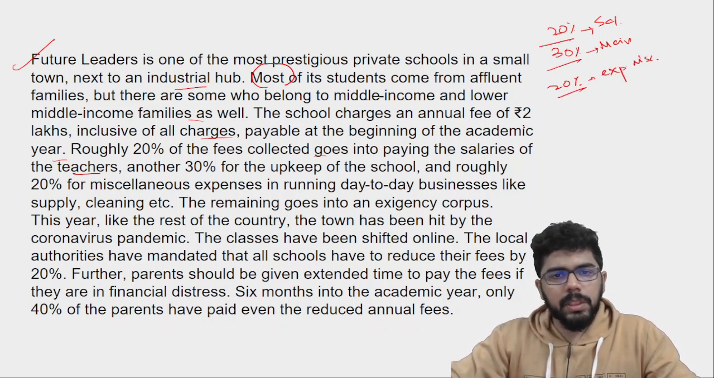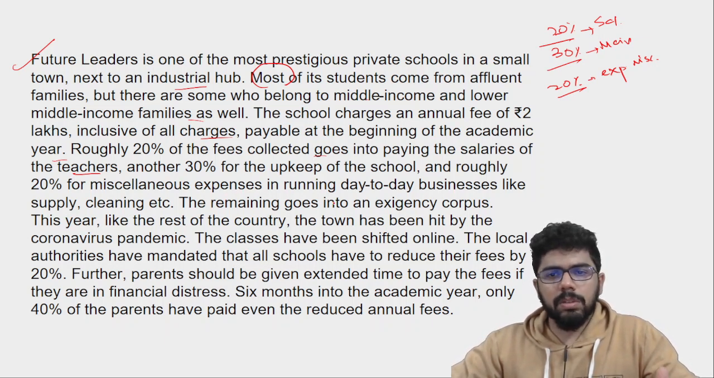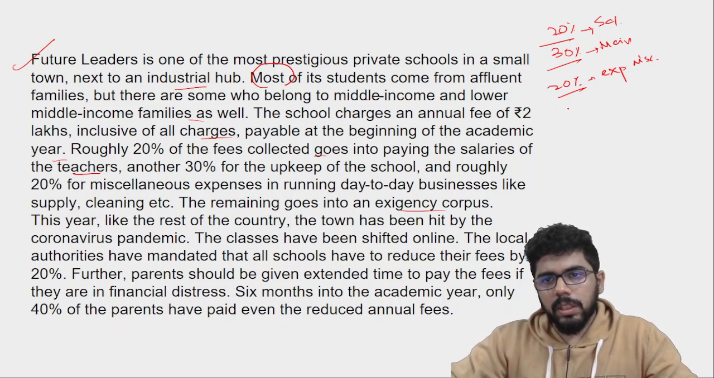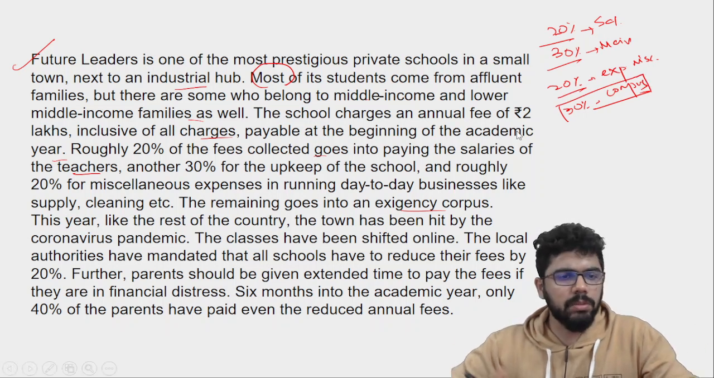20, 30, 50, 20, 70, and 30% remains. So miscellaneous expenses like running day to day businesses, supply, cleaning, etc. The remaining goes into an exigency corpus. And how much will remain? 30% goes to the corpus, kind of a savings and trust.